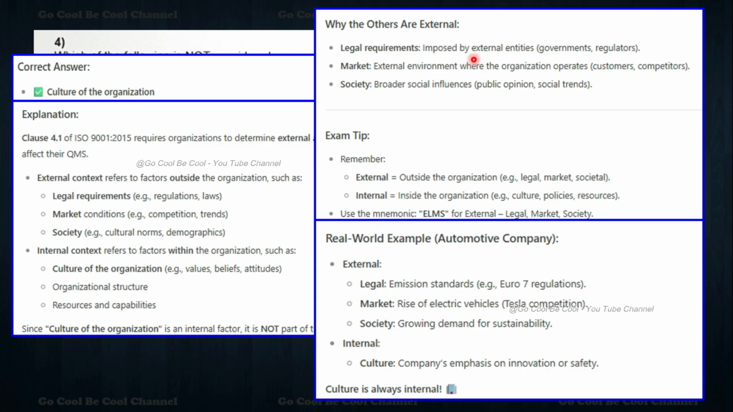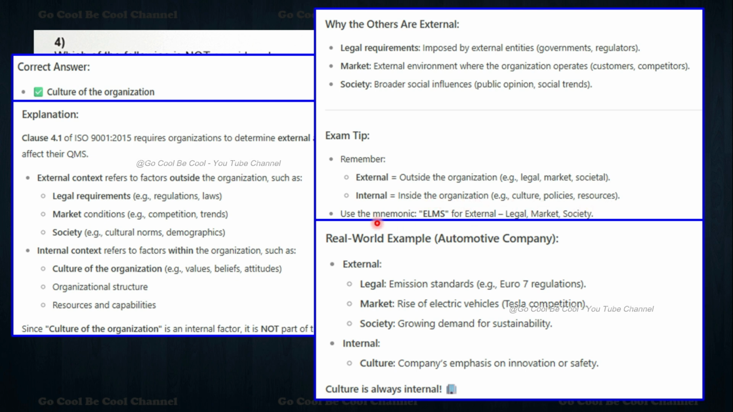Legal requirements are imposed by external entities, generally the government and the regulators. Market is the sectional environment where the organization operates, with customers and competitors. Society means broader social influences, public opinions, social trends, etc. Now the exam tips. To remember, external means outside the organization: legal, market, societal. Internal means inside the organization: culture, policies, resources.